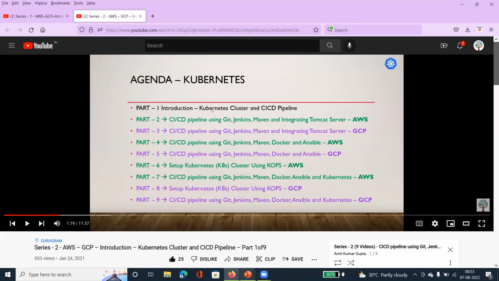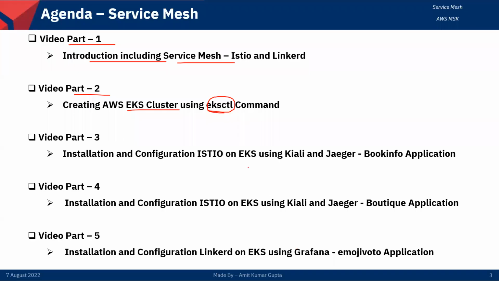Now, in this series, I'm going to cover creating an EKS cluster using the eksctl command. And in part 3, I will explain the installation and configuration of Istio on the EKS cluster, and how to see those graphs in Kiali and Jaeger. And I am going to use the Bookinfo application as one example for that.